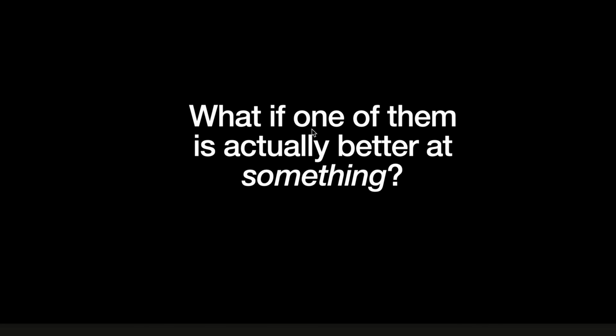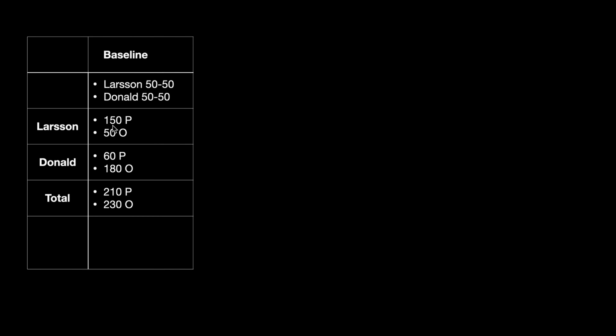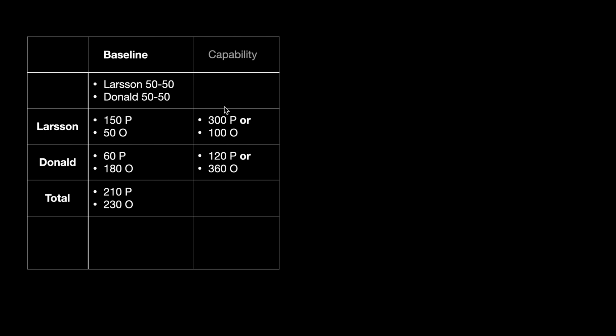So what happens if one of them is actually better at something? Now Larsson is actually better at the potatoes. In the baseline where both do everything, Larsson does 150 potatoes and 50 olives. Donald does 60 potatoes but 180 olives. All in on the olives, he really smashes it with the olives. Now the capability for Larsson is 300 potatoes or 100 olives. Donald can either do 120 potatoes or 360 olives, if he grows it on both plots.